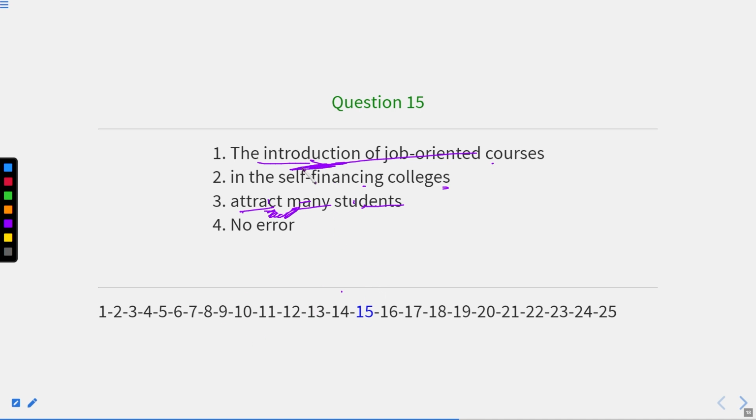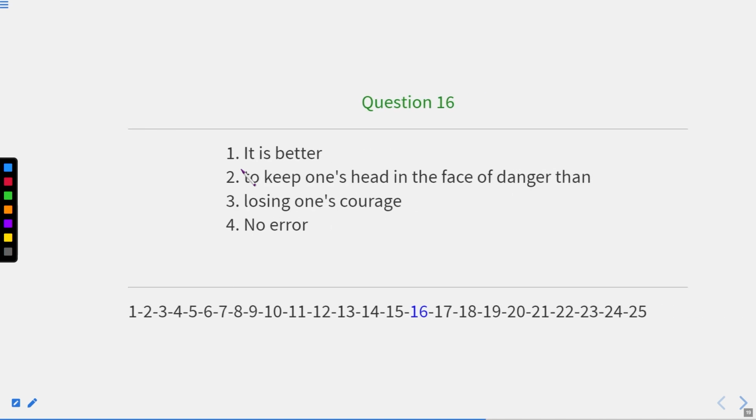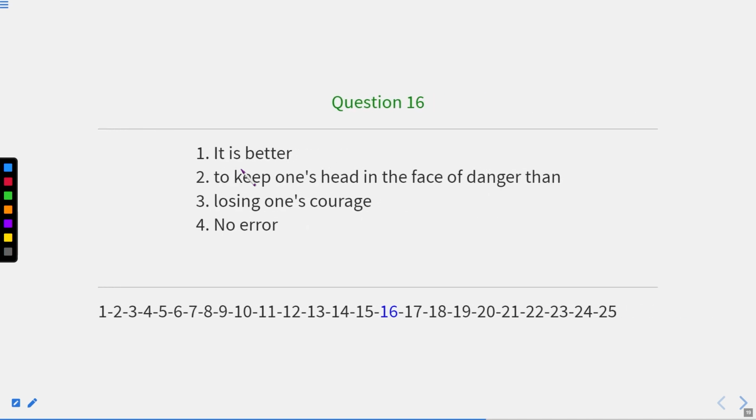So the subject is introduction, and for a singular subject we need the singular form of the verb. So this "attract" should be replaced with "attracts." Okay. So here the correct answer will be third. This third part contains the error, where "attracts" should replace the word "attract" because with a singular subject we need to write the singular form of the verb.